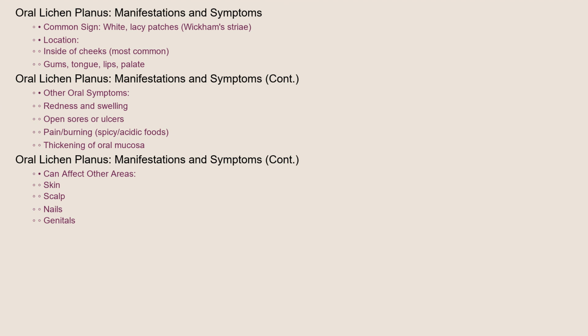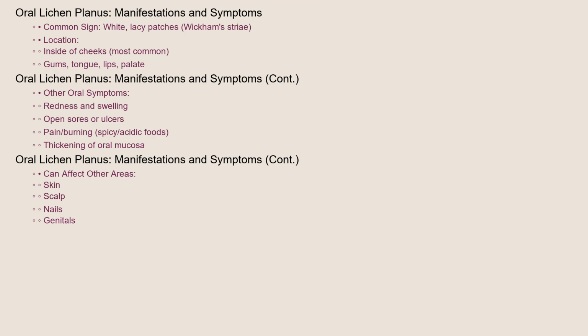The most common sign is the appearance of white, lacy patches, often described as Wickham's striae. These patches are usually found on the inside of the cheeks, but can also occur on the gums, tongue, lips, and palate. Other symptoms include redness, swelling, open sores or ulcers, pain or burning sensations, especially when eating spicy or acidic foods, and thickening of the oral mucosa. In some cases, oral lichen planus can also affect other areas of the body, such as the skin, scalp, nails,